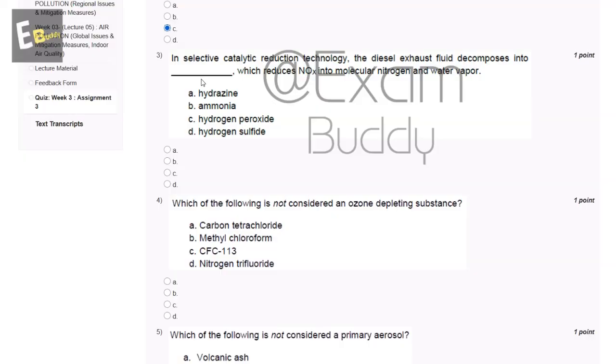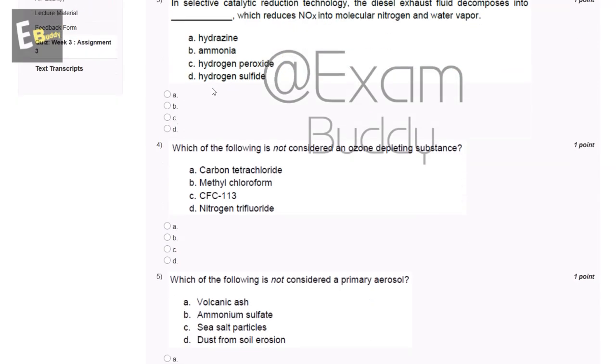Now the third question is, in selective catalytic reduction technology, the diesel exhaust fluid decomposes into dash, which reduces NOx into molecular nitrogen and water vapor. So the options are A, hydrazine, B, ammonia, C, hydrogen peroxide, D, hydrogen sulfide. So the answer to the third question is B, ammonia.